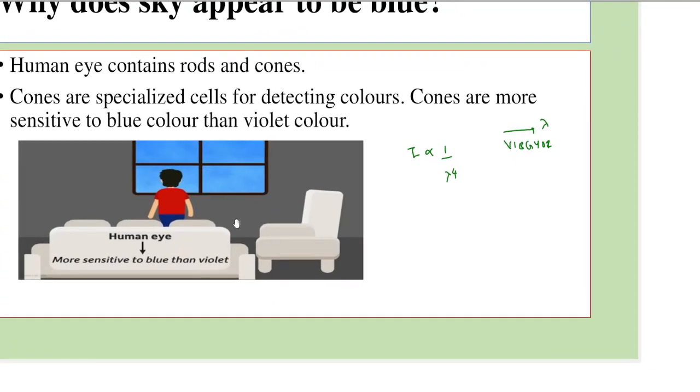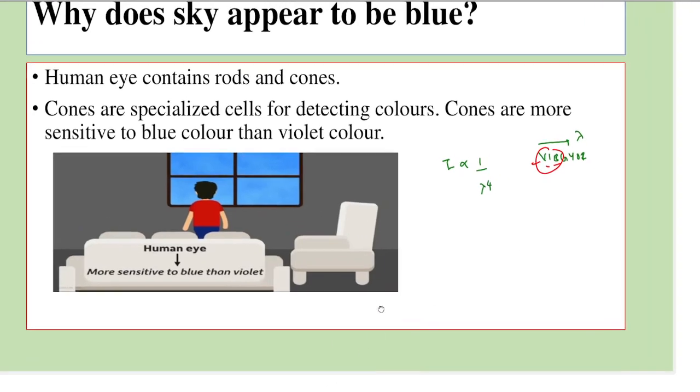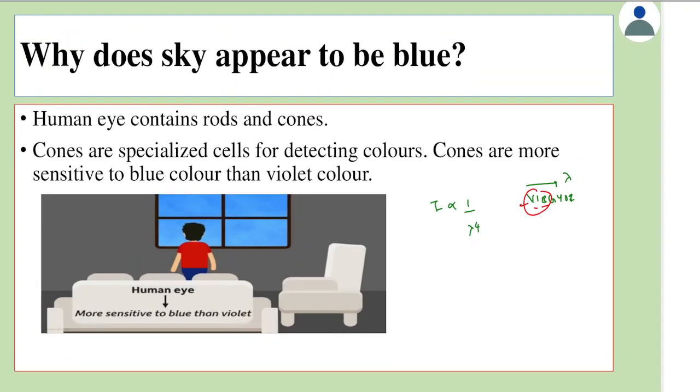Because of this reason, since intensity goes inversely as the fourth power of wavelength, the intensity of violet, indigo, blue would be greater. It's the reason that we find more of these colors. Since violet, indigo, blue have lower wavelengths, they have a greater intensity. Now the question is, why don't we see the sky as violet or indigo? There are two reasons for it. The first reason is, the human eye contains some specialized cells called rods and cones.